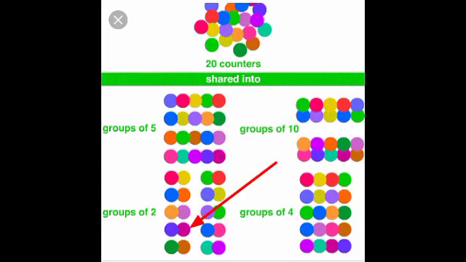In the 2 table, 20 will come 10 times. 10 twos are 20. So when we group under 2, we need 10 groups of countries. Next is grouping under 4. In the 4 table, 20 will come 5 times. 5 fours are 20. So when we group under 4, we get 5 groups.